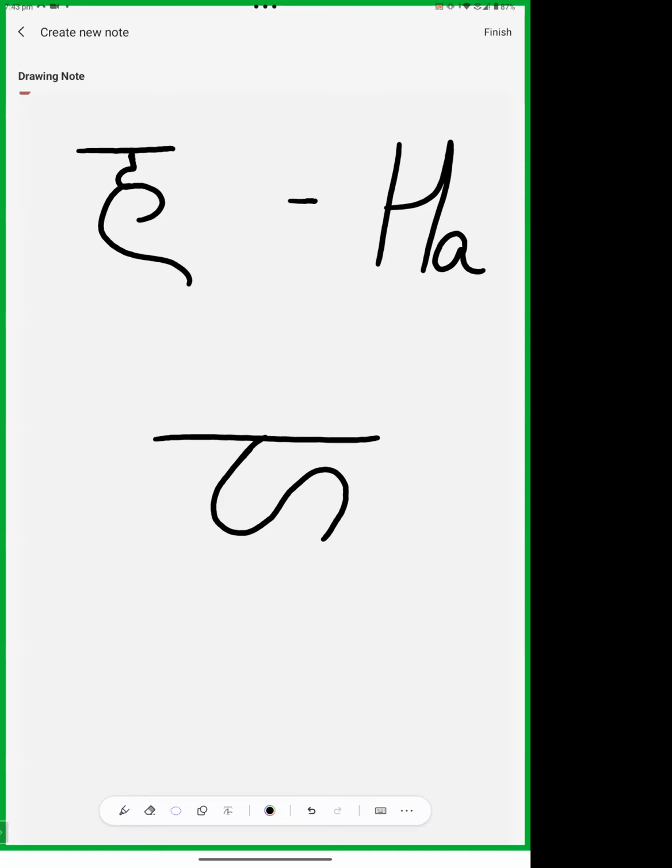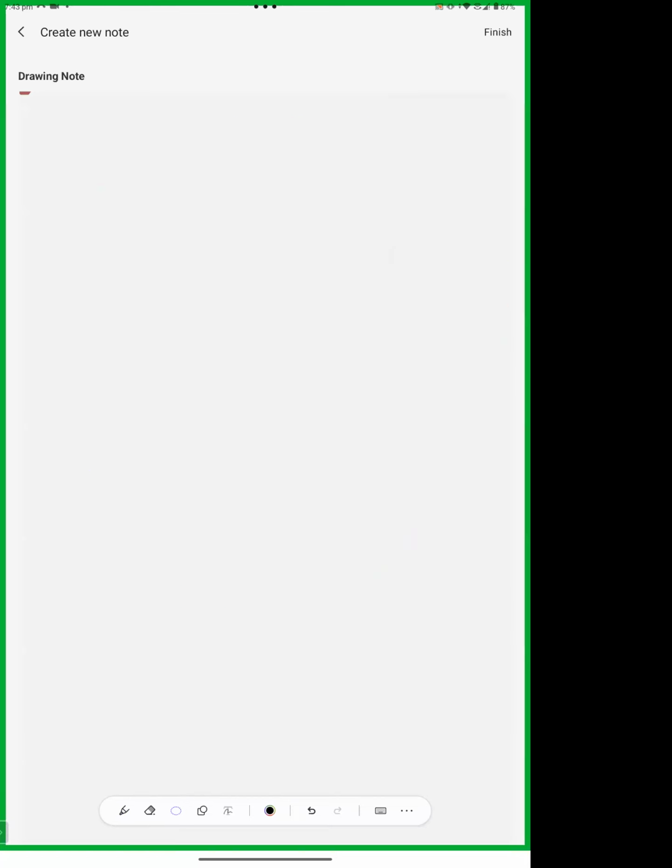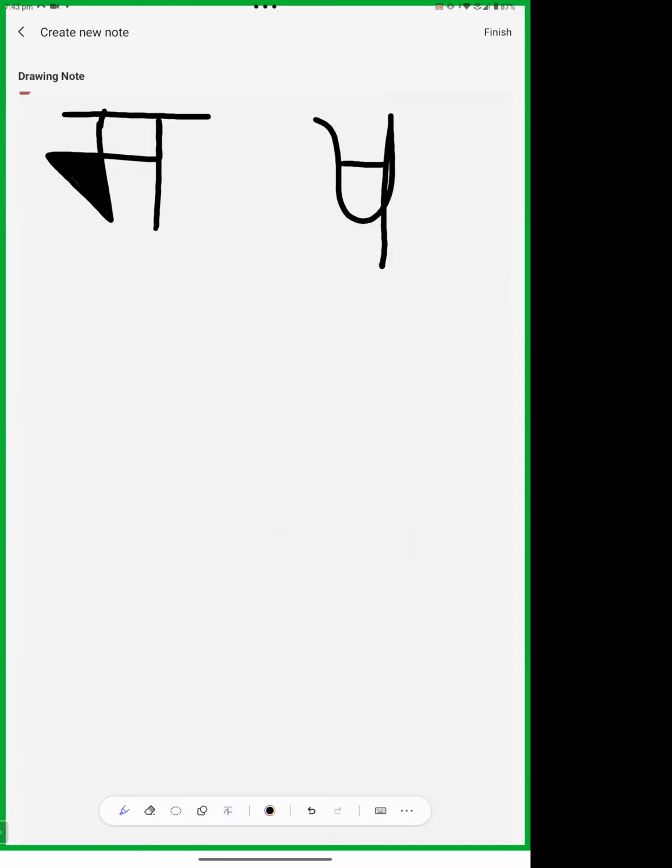So now I'm going to make these letters again, of the sha line. So this is your Talavya sha. Okay. This is Talavya sha. This is Murdhanya sha. This is sa. This is Dantya sa.